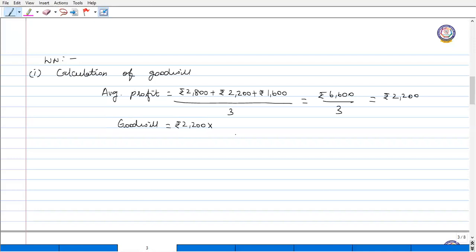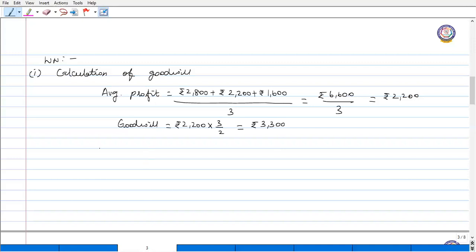So 1.5 years is 1 and 1 by 2. When you convert it to a fraction, it comes to 3 by 2, so 2,200 into 3 by 2 is equal to rupees 3,300. So the goodwill of the firm is rupees 3,300.